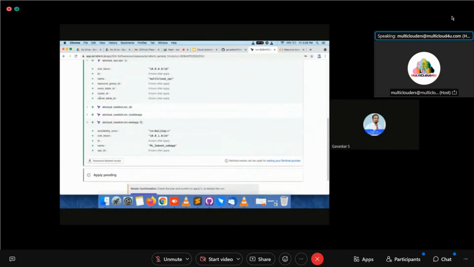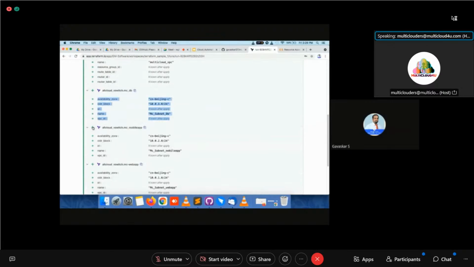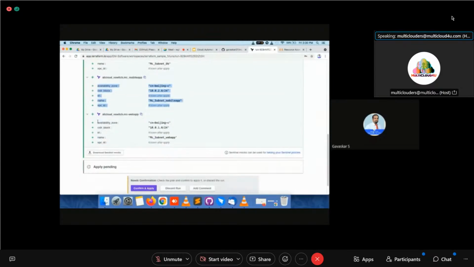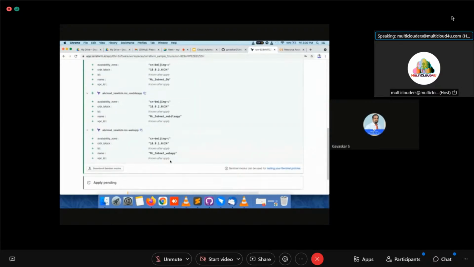Now you can see what switches I am going to create, what are the things we are going to do. Before creating actual infrastructure resources in the cloud, you can see what resources you are going to create. That's the advantage of Terraform Cloud. Now I am clicking confirm and apply, but it won't run, so I'm not going to do that.